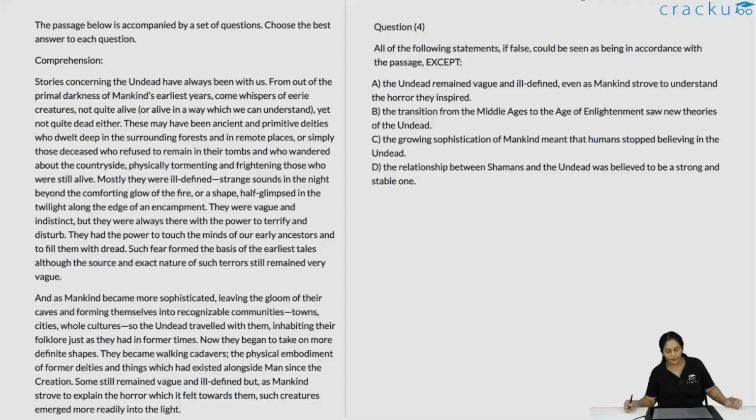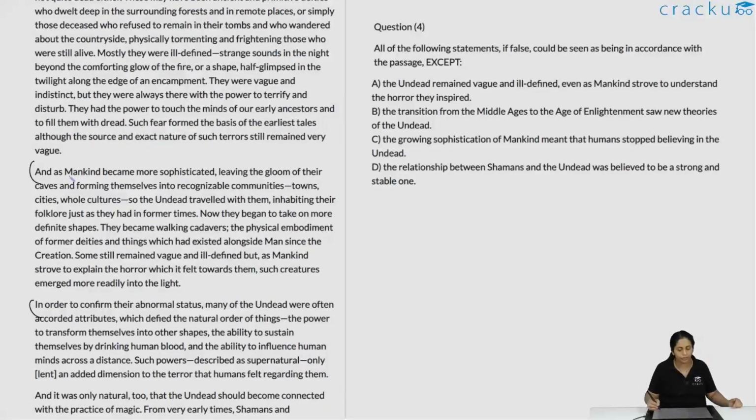So consider the first option, the undead remain vague and ill-defined even as mankind strove to understand the horror they inspire. If we falsify it, okay, so they didn't remain vague and ill-defined. As we tried to explain our horror, we actually gave them proper characteristics, which is true as per the passage. As mankind became more sophisticated and started trying to understand the world better, some still remain vague and ill-defined, but as mankind strove to explain the horror, such creatures emerge more into the daylight. So if I falsify or negate that particular option, it is in accordance with what is given in the passage. So this is not the answer.